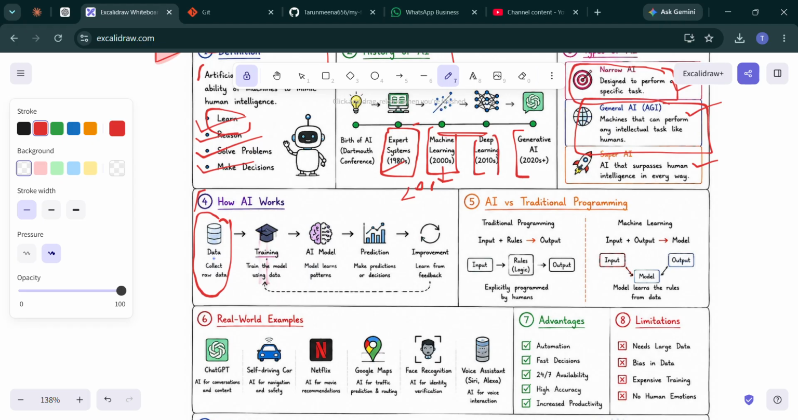During training, the AI analyzes the data and looks for patterns. This means they are trained through the data so they can check the patterns.